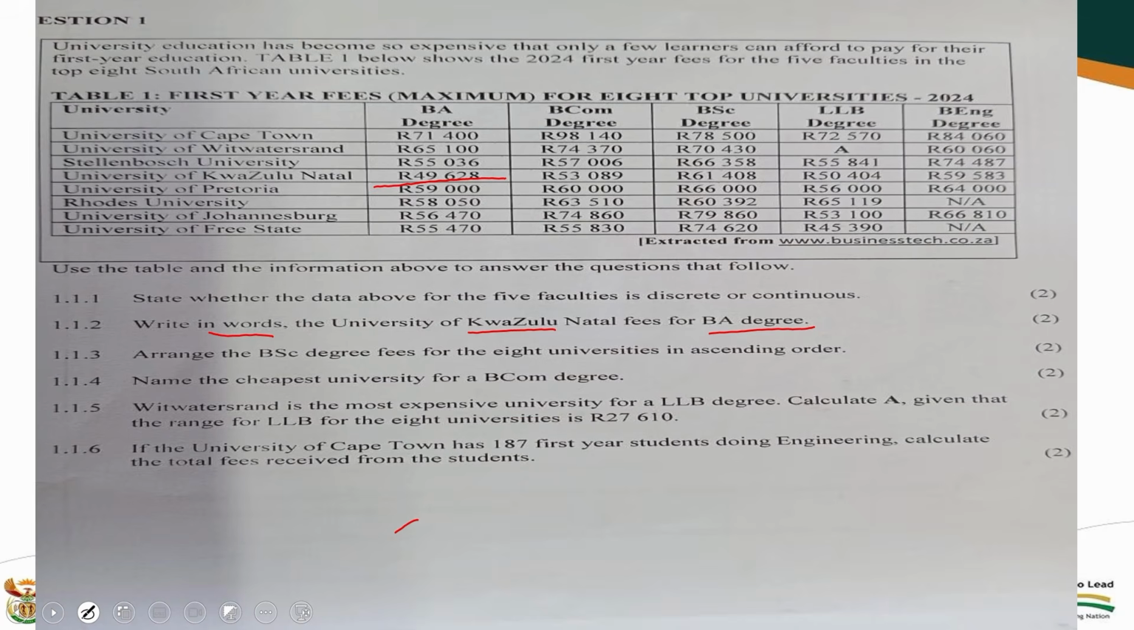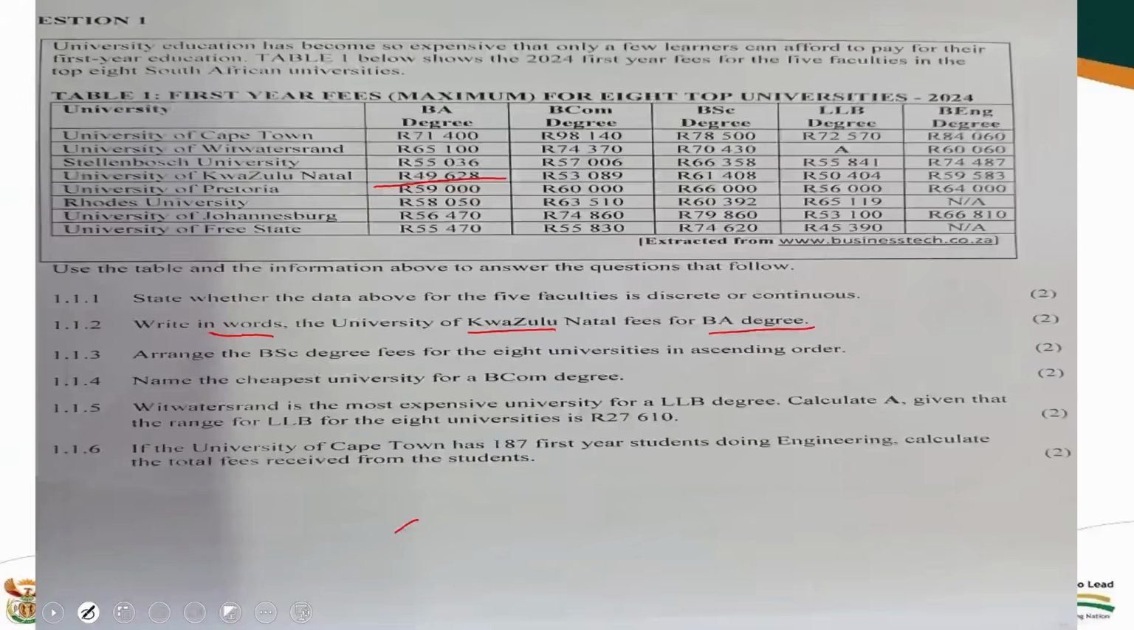What must I do? Is it in writing, in words? What must I do there? KwaZulu-Natal, and then I know it's KwaZulu-Natal for the BA degree. Not everything on KwaZulu-Natal, but only on a BA degree. And the answer will be 49,628.